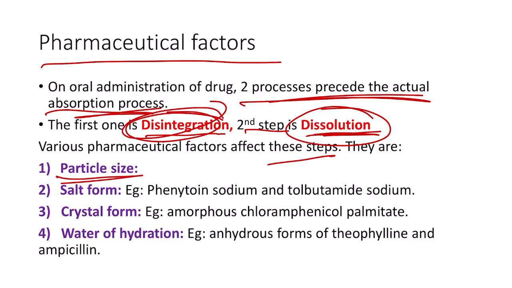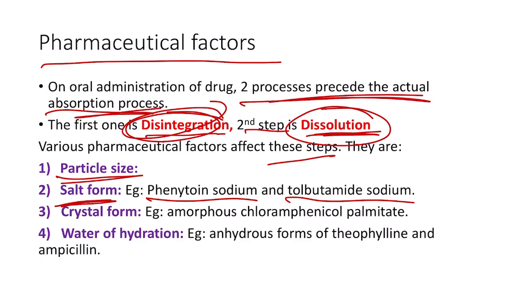Example, microfine aspirin, microfine griseofulvin. Then we have the salt form, that is, salts of weakly acidic drugs are highly water soluble. So weakly acidic drugs are given in the salt form to facilitate faster dissolution and absorption. Example, phenytoin sodium and tolbutamide sodium.